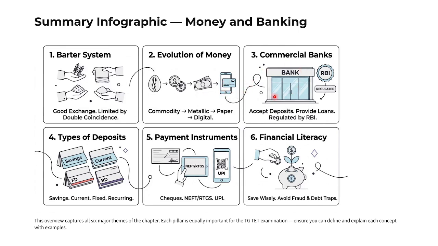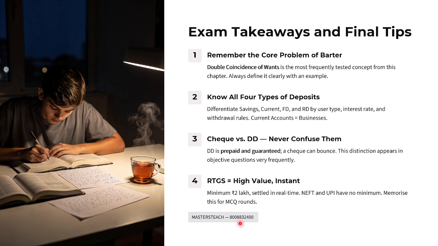The commercial banks accept deposits and provide loans. They are regulated by the RBI. Types of deposits: savings account, current account, fixed deposit, and recurring deposit. Then payment instruments: cheque, NEFT, RTGS, UPI. Financial literacy: save wisely, avoid fraud, avoid the debt trap. If you know all these things, you can attempt the exam easily.